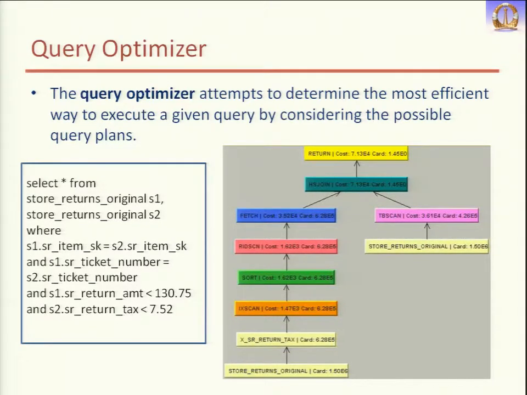It may return any number of results depending on these parameters. So based on how many results we are going to get, this plan will be different for different selectivity values. What the query optimizer does when we give this query is try to find out what will be the best possible plan for these parameters.